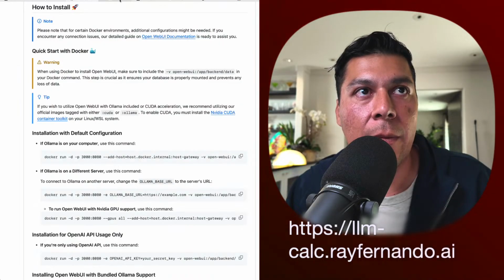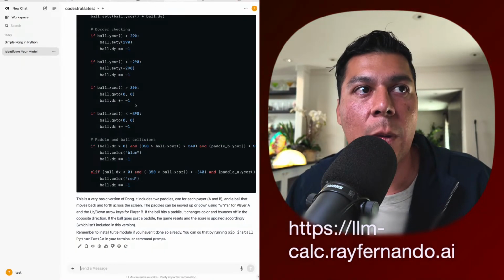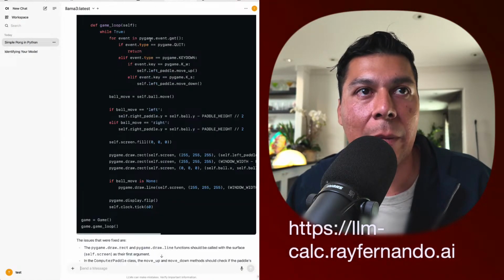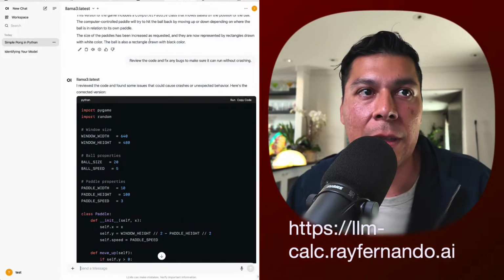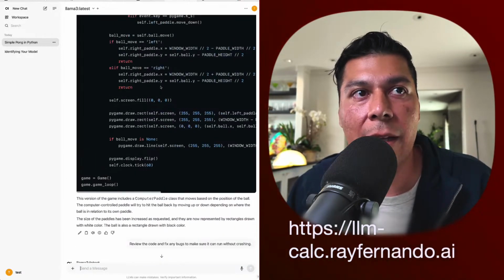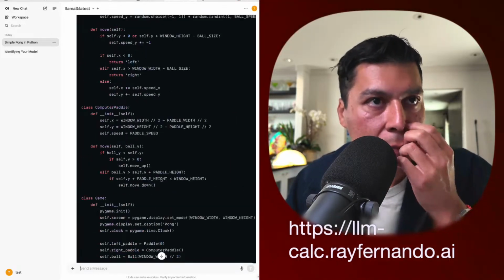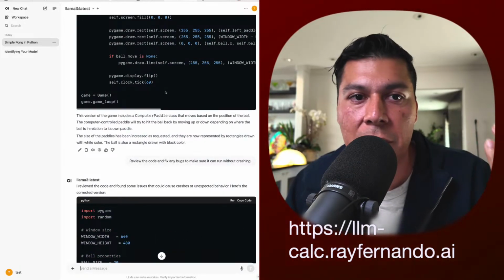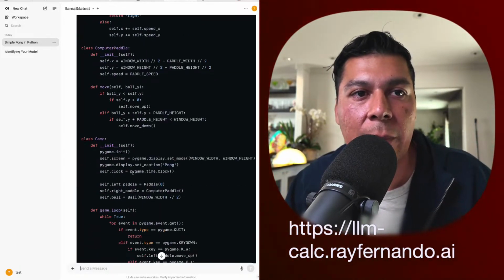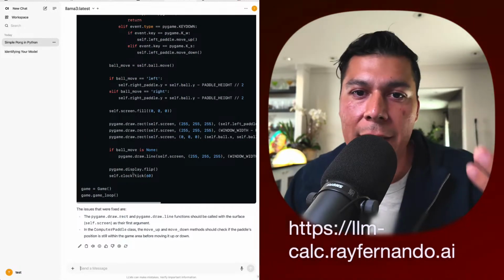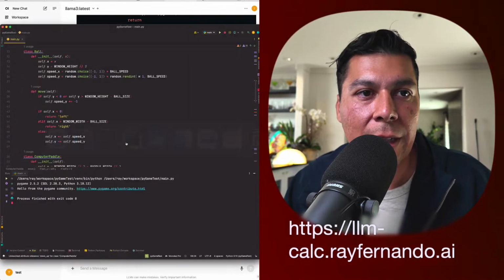Now that we're up and running, what we ended up doing was asking it to write me a simple game of Pong, testing out the model and going back and forth to review it, all without an internet connection. The latest instructions, I told it to review the code and give me the updated code with bug fixes. That's how we're able to iterate here.